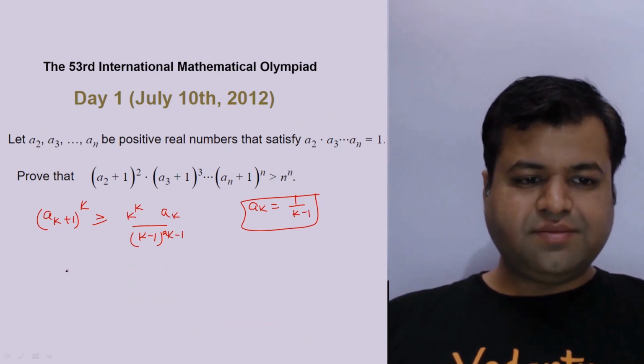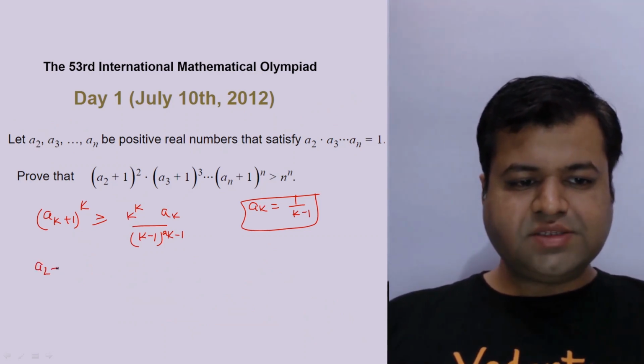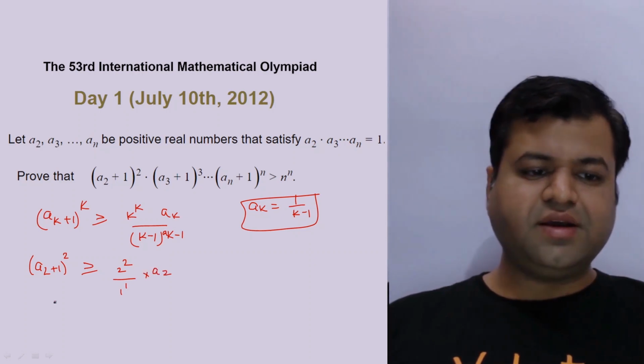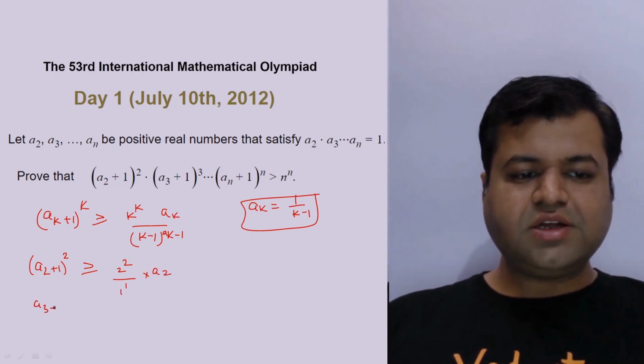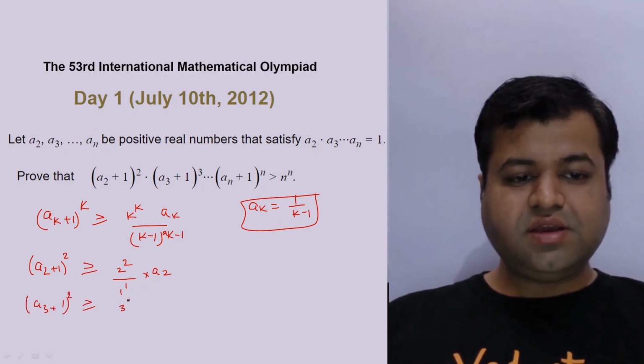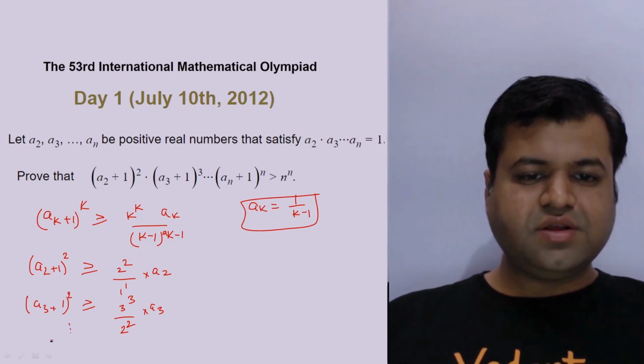So now let's proceed. By this logic, a2 plus 1 whole square will be nothing but 2 raised to power 2 upon k minus 1, that is 1 raised to power 1 into a2, right? Similarly a3 plus 1 will be nothing but 3 cube upon 2 square into a3, and so on and so on.